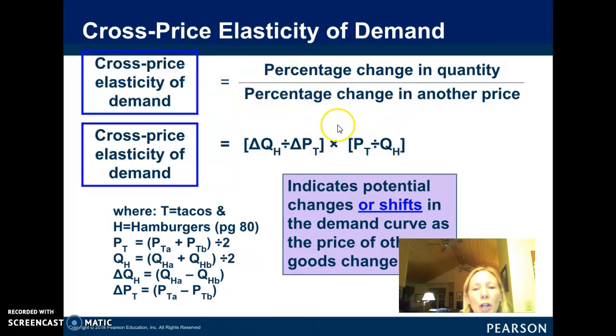Okay, so the thing about substitutes and complements is you create that shift in demand. So think about it. If the price of peanut butter increases, that would be a change in price on a demand curve. However, if peanut butter and jelly are complements, then the demand for jelly is going to decrease, and that's going to be a shifting demand curve to the left, like we learned about last week.